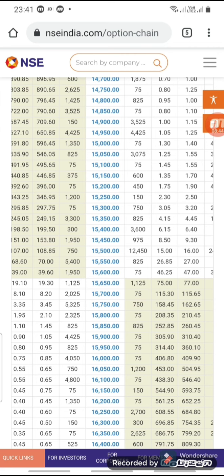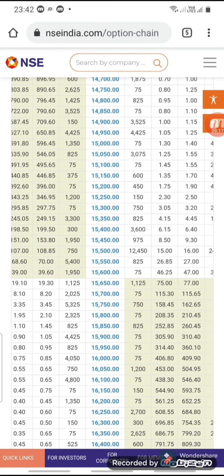On the basis of data we frame the range that the market cannot go below 15,450 and cannot go above 15,750 or 15,700. On that basis you can frame the strategy to sell the call or sell the put, because the market range should be fixed.